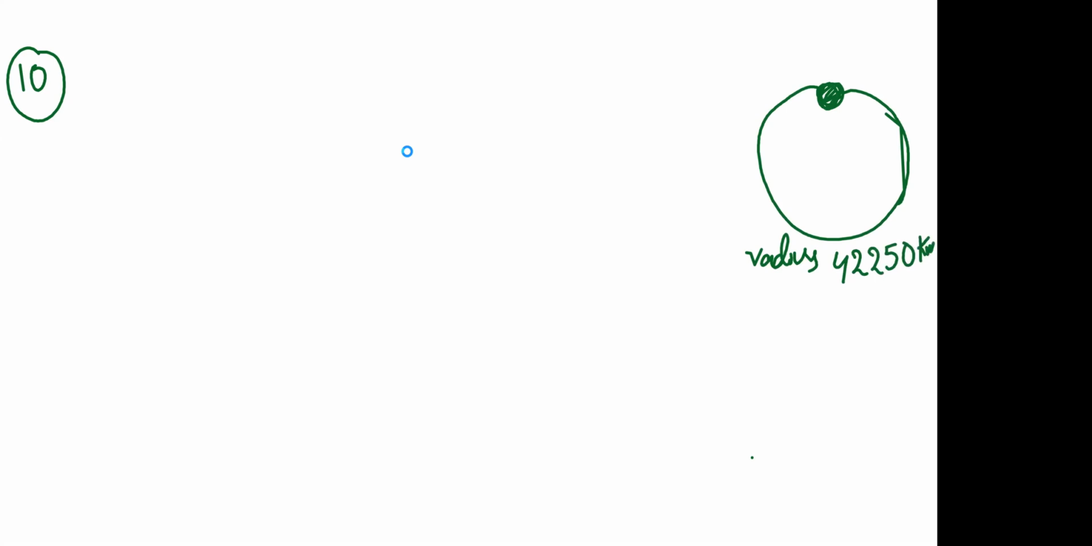Let us imagine this is an artificial satellite. What he was telling is this artificial satellite is moving in a circular orbit, and it is having a radius. So what was the radius he was talking about? 42250 kilometers.